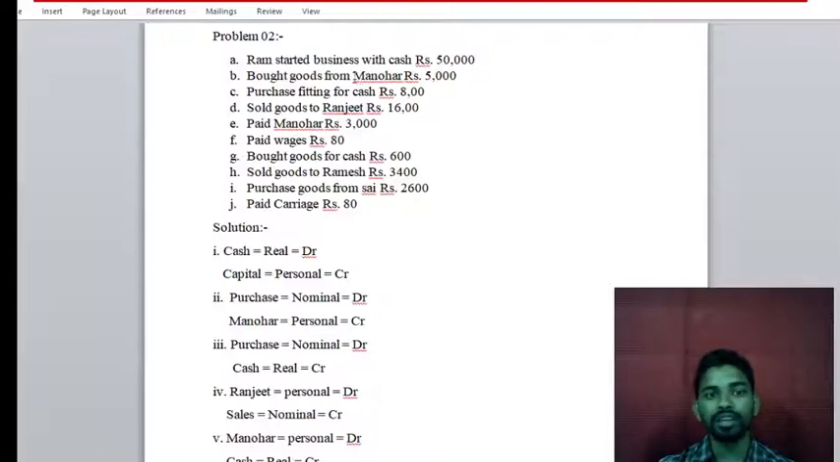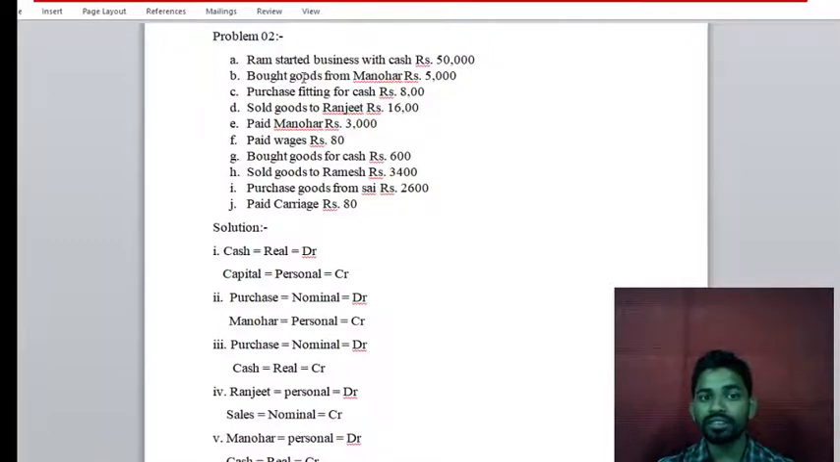But here a particular name is there. If a particular name is there, then you can assume it is a credit transaction. So, bought goods from Manohar. Bought means purchase. First we have to ascertain two accounts, and the first one we got is the purchase account, and the second one is Manohar.